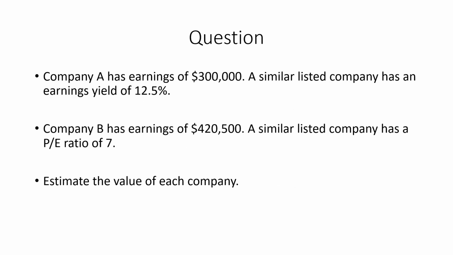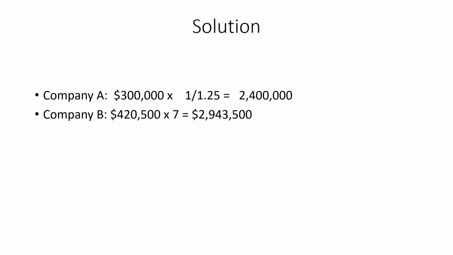We can see the earning yield method with this example. Company A has earnings of 3 lakh dollars, and a similar listed company has an earning yield of 12.5%. For the solution, for company A we have the amount of earnings plus the earning yield, so we multiply 3 lakh dollars by 1 divided by 1.25, which is equal to 2.4 million.